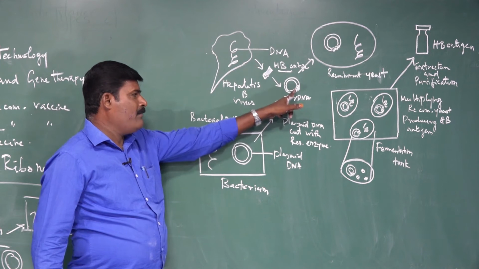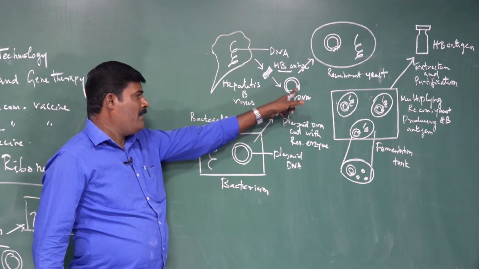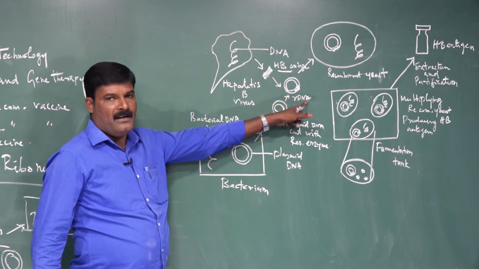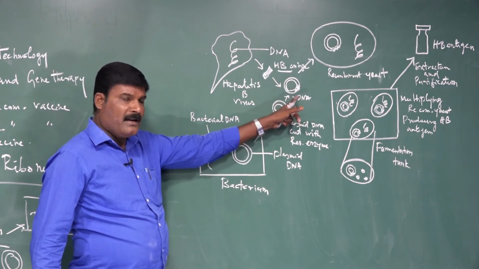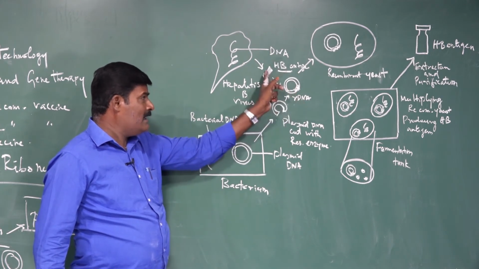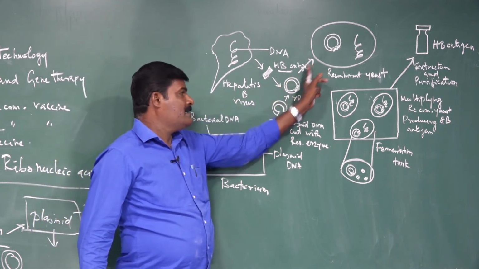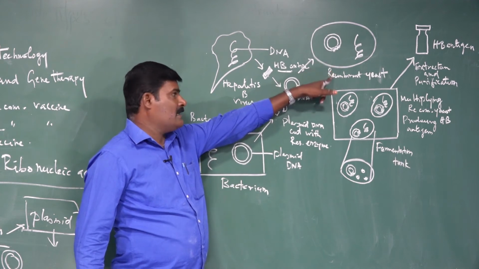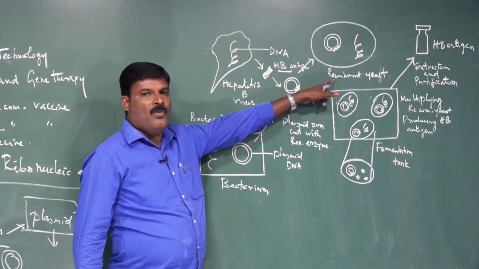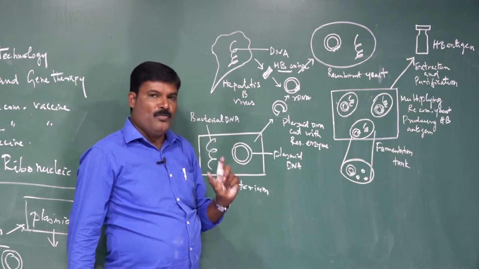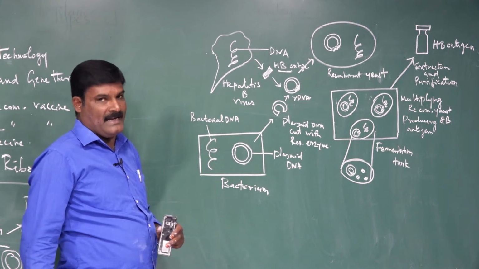So the HB antigen gene from the virus is recombined with the plasmid DNA to produce rDNA. rDNA is nothing but recombinant DNA. Here the plasmid DNA along with the antigen-producing gene is inserted. This rDNA is inserted into the yeast cell. These are recombinant yeast cells. What yeast is normally used? Saccharomyces cerevisiae. This is one example of a subunit recombinant vaccine.